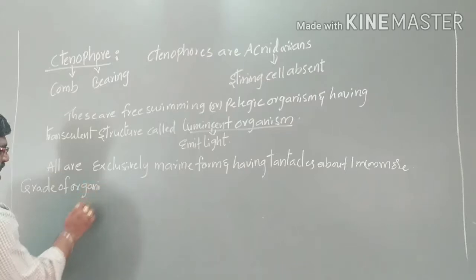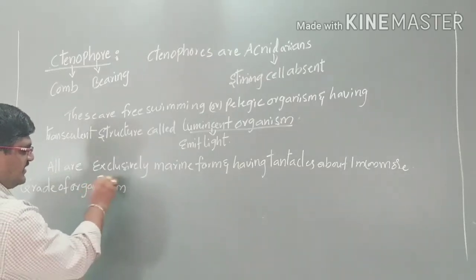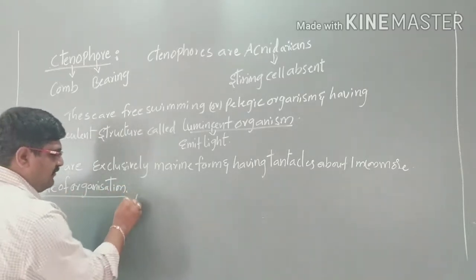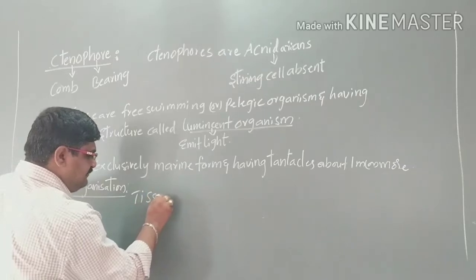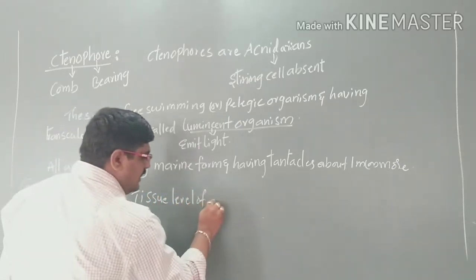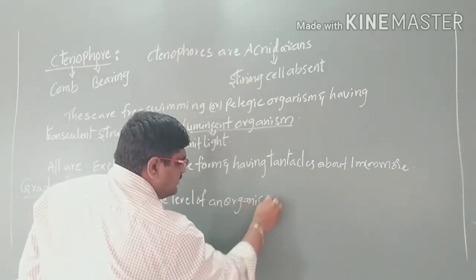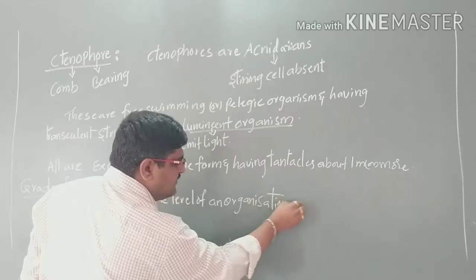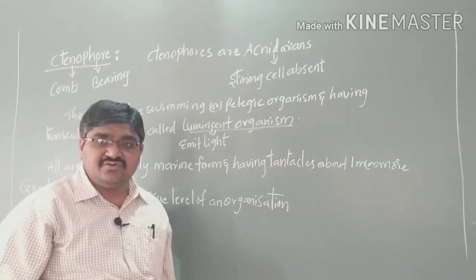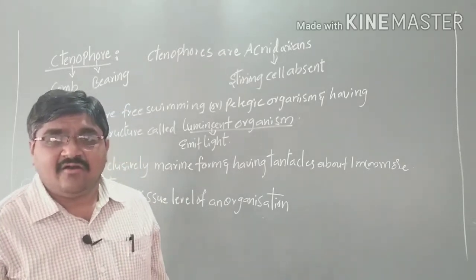And coming to the characters, first is the grade of organization. Here it shows a tissue level grade of organization, where all cells are combined together to form tissues, and the tissues perform all vital activities in an organism.